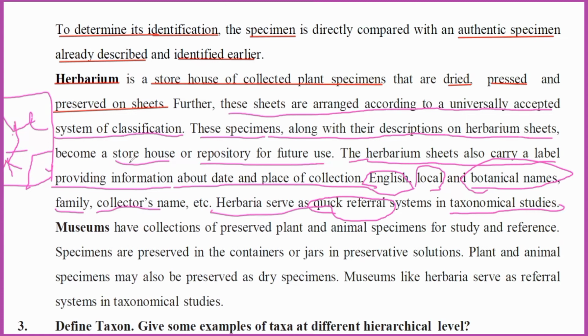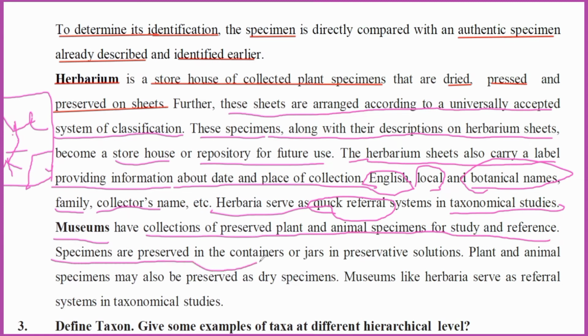And also we can see another type of taxonomical aid which is useful to identify new species, that is the museum. In a museum, all are dead plants, remnants of plants that once upon a time lived and died. Those plant parts are useful to compare the newly identified plant, so the museum plays a major role in the identification of new plants. The museum has collections of preserved plant and animal specimens for study and reference.